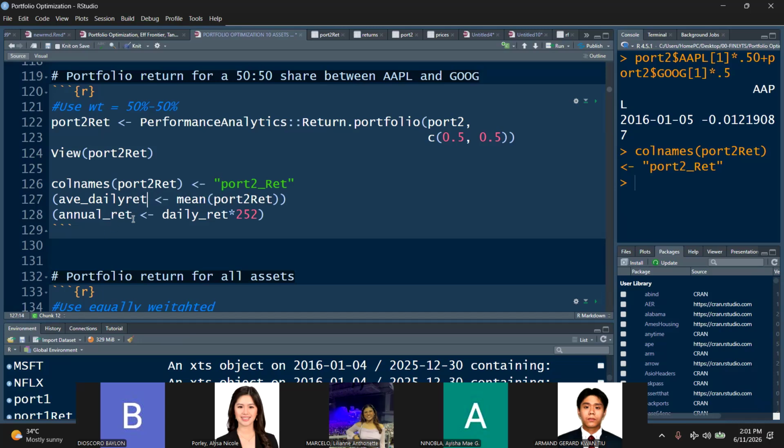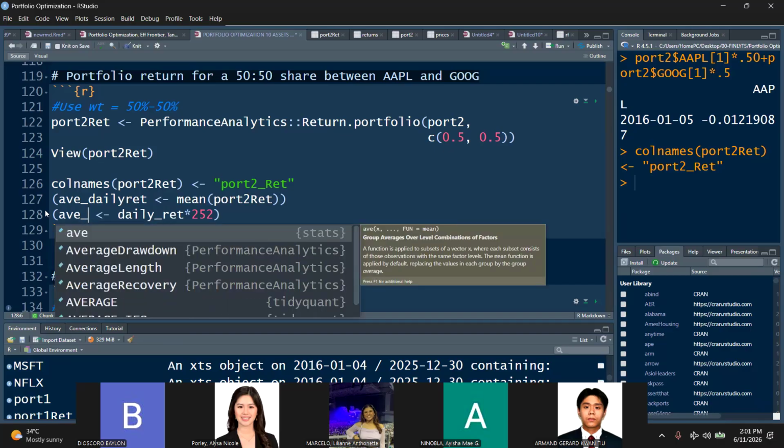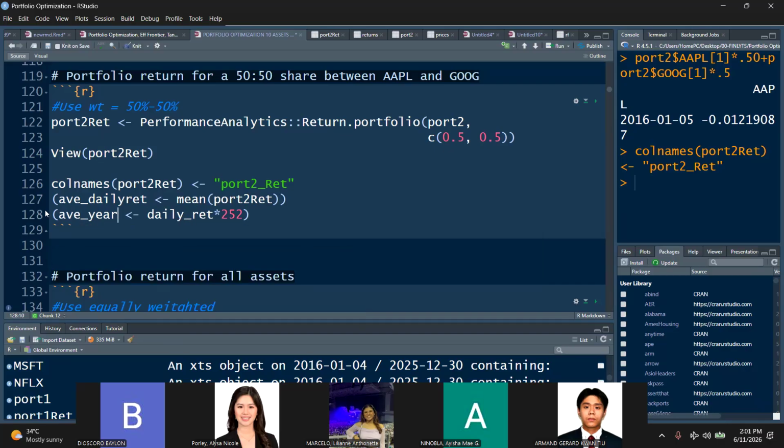And then average year, annual rate. Okay, I just changed the name, class. All right, how are we going to do this, class? How do we get the average daily return?